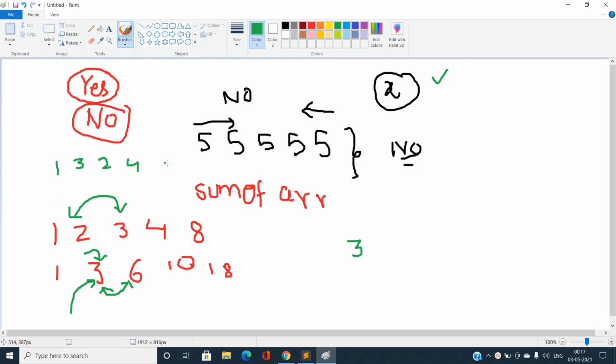So if I initially sort the array, after swapping these two elements at this position, you can easily see my prefix sum up to this position will always be greater than the previous prefix sum at this position. My previous prefix sum at this position was 3, and now my prefix sum is 4, which is always greater than the previous value.